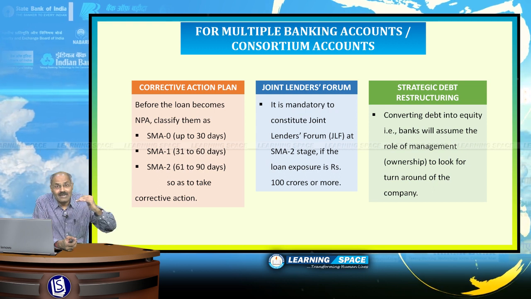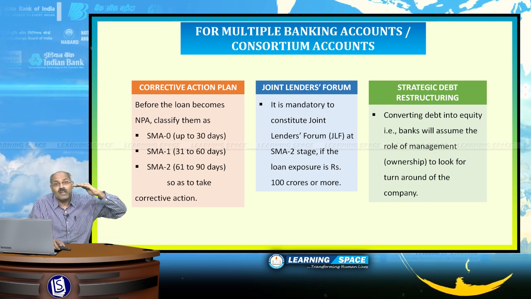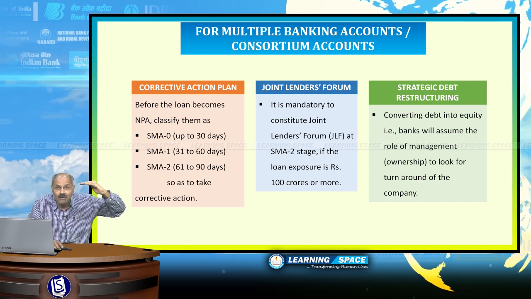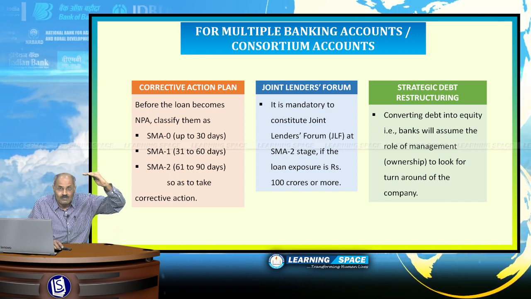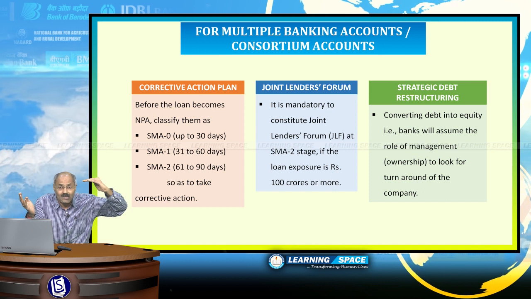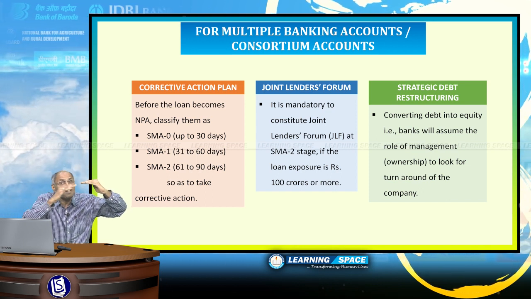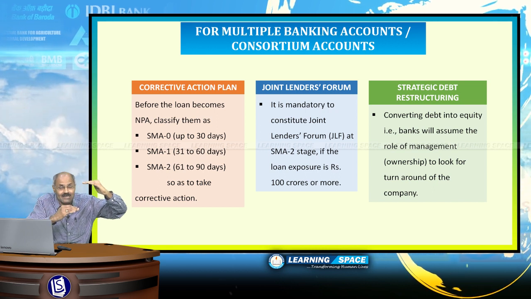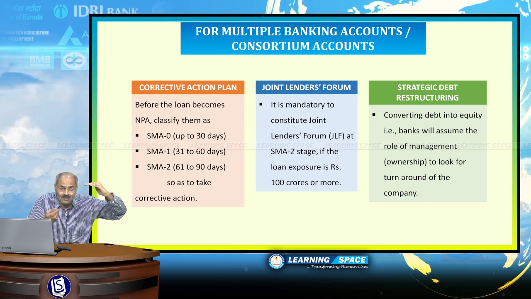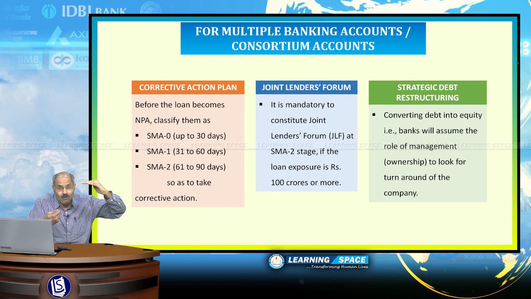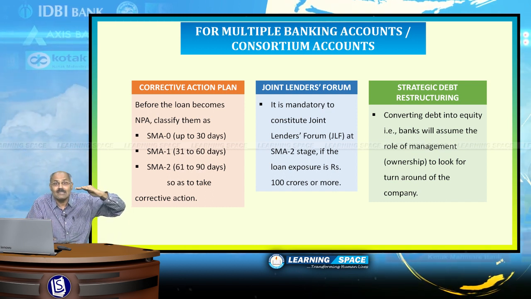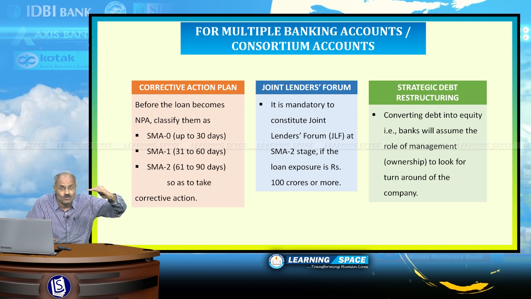Banks have to categorize the loans as special mention accounts, SMA 0, SMA 1, SMA 2, before they become NPAs. All of you are well aware, after 90 days they become NPAs. Before 90 days, banks have to make their efforts by classifying or categorizing them as SMA 0, SMA 1, SMA 2.